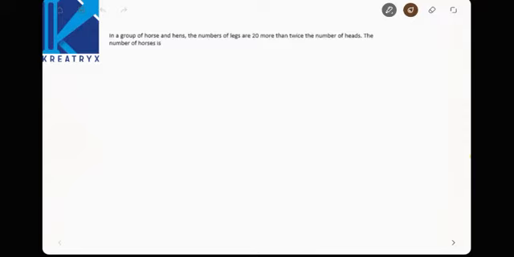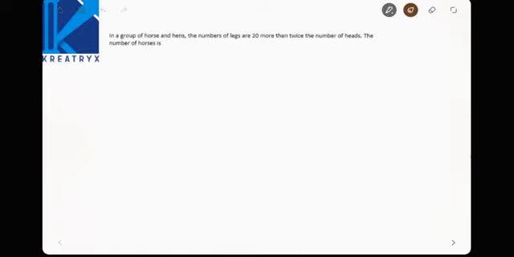Hi friends, let us discuss some more questions regarding quantitative aptitude. Okay, now see the question. In a group of horses and hens, the number of legs is 20 more than twice the number of heads. The number of horses is the question asked.